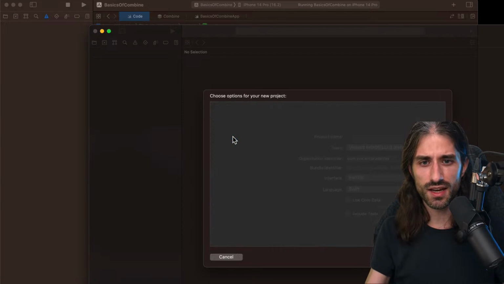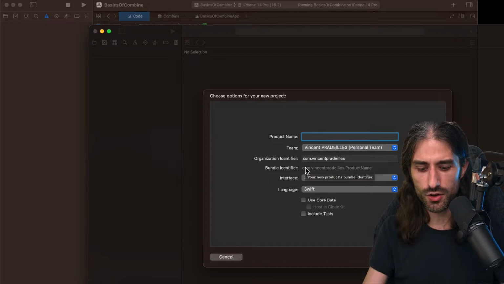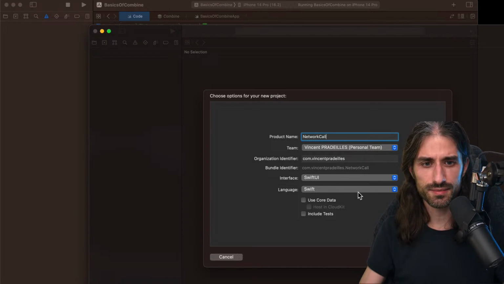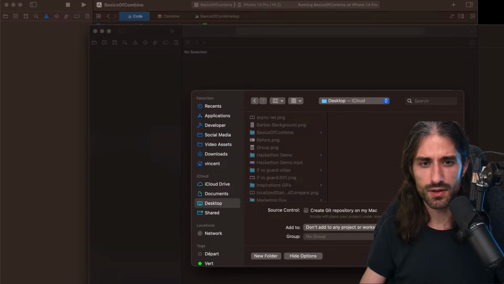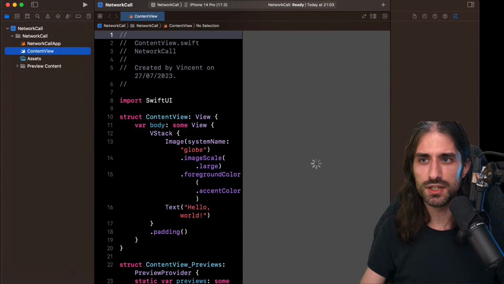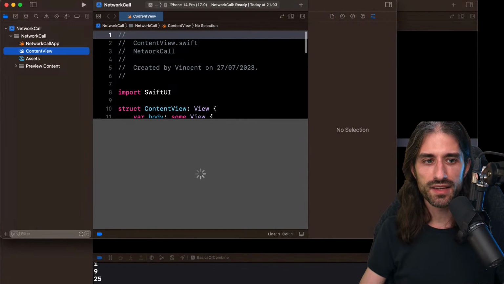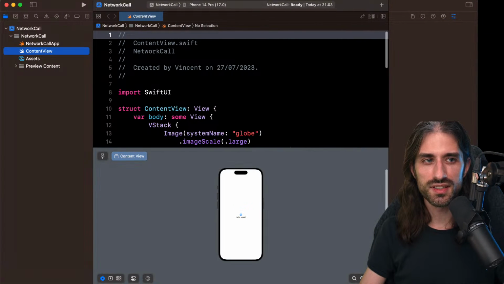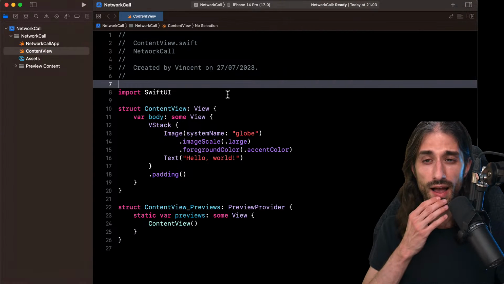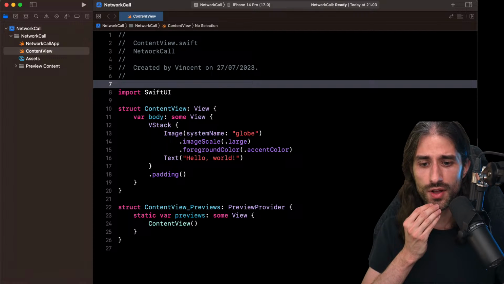So once again, making an iOS app, and this time I will call it network call. So like that, SwiftUI and Swift. Okay. We are going to put it also on the desktop for me. Let me just make sure that the Xcode window is at the right size so that you can see it in the live stream. Perfect. Okay, like that. I'm going to hide the preview for now. And so we're going to make a network call.